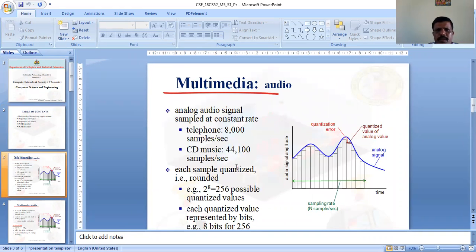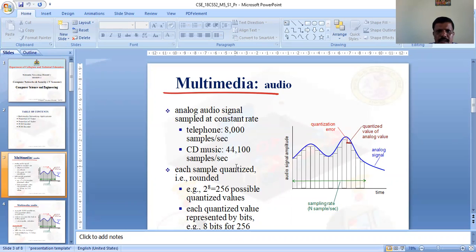As you know, multimedia contents are audio and video packets. Audio and video packets are very urgent packets; delay over the internet is not tolerable. Analog audio signals, before being sent over communication networks, should be sampled at a constant rate.